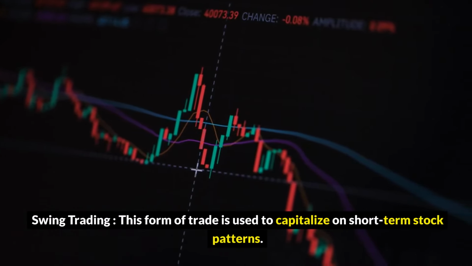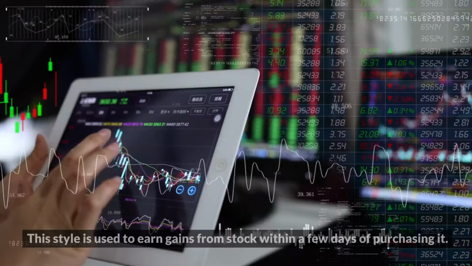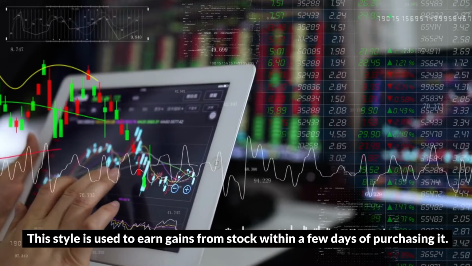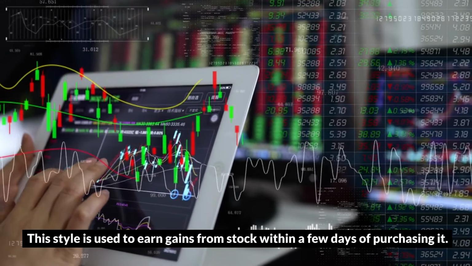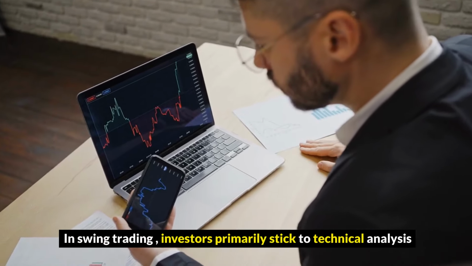Swing trading. This form of trade is used to capitalize on short-term stock patterns. This style is used to earn gains from stock within a few days of purchasing it. In swing trading, investors primarily stick to technical analysis.